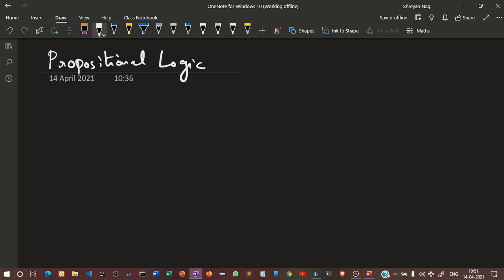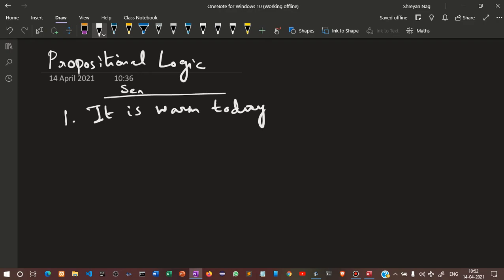Something like this: it is warm today. This part is called a sentence, a statement, and what will be the conclusion drawn? So if it is warm today, what is it? Either it is warm or it is cold, so it will be true or false, right?